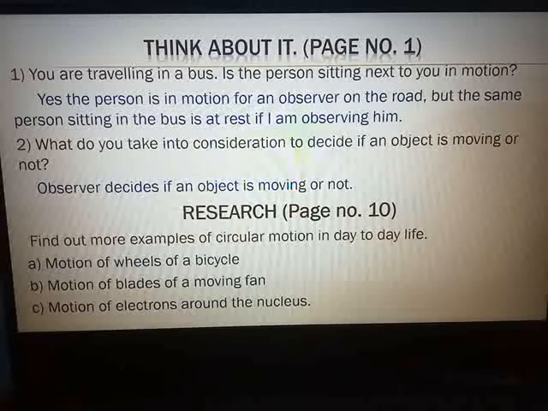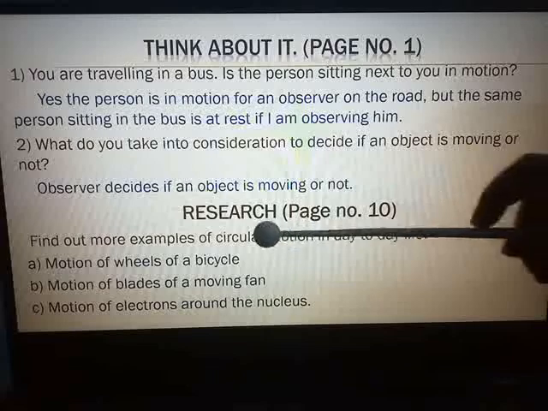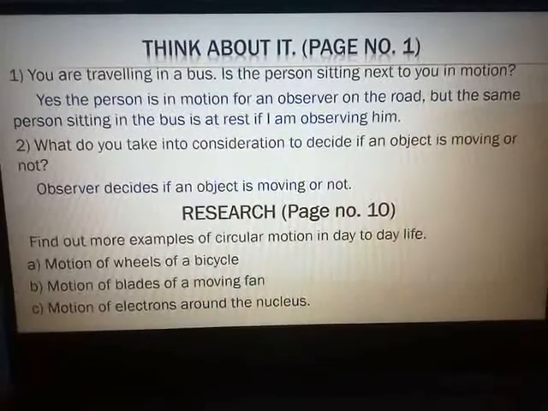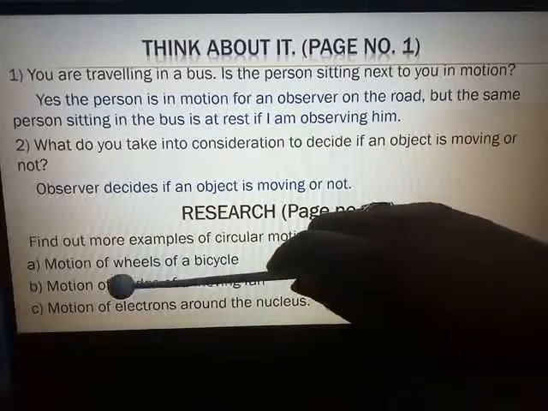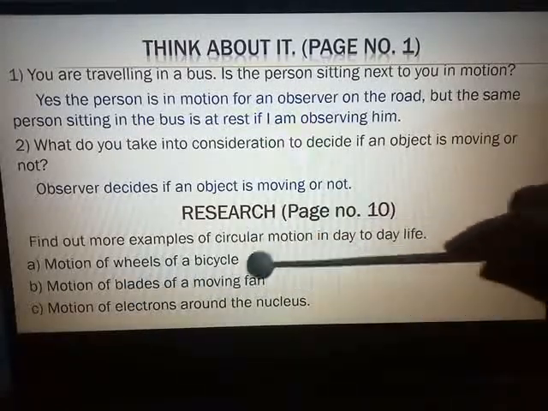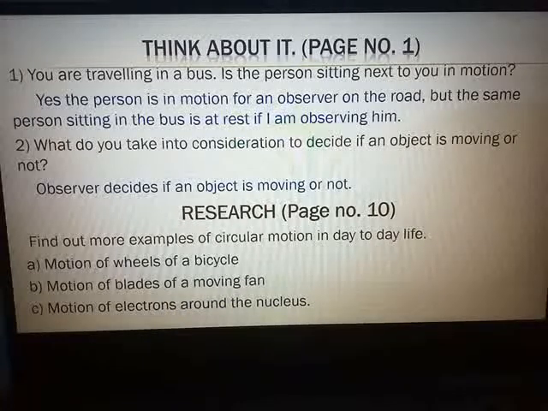You can talk about the motion of planets in the solar system. Any example related to circular motion can be mentioned over here. At least you have to give 3 examples. I have taken the first example as motion of wheels of a bicycle, motion of blades of a moving fan, motion of electrons around the nucleus. Last year, under the chapter measurement of matter, atomic size, atomic mass, you have seen the motion of electrons around the nucleus.